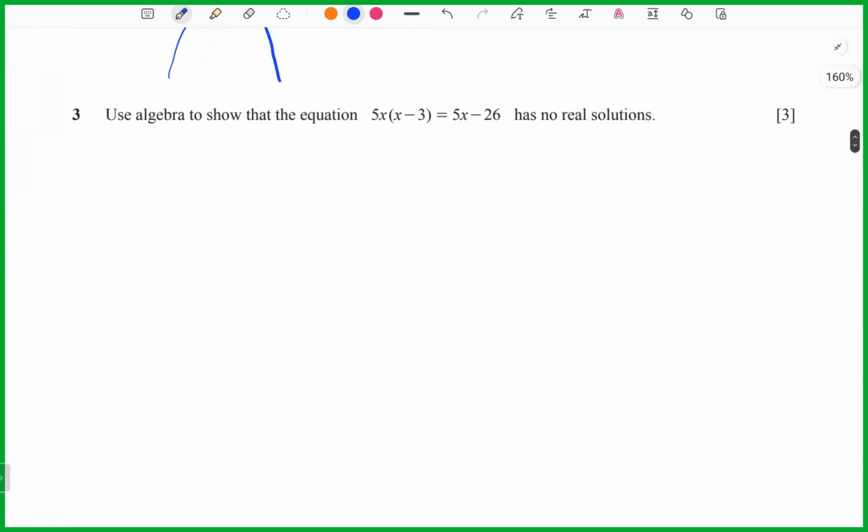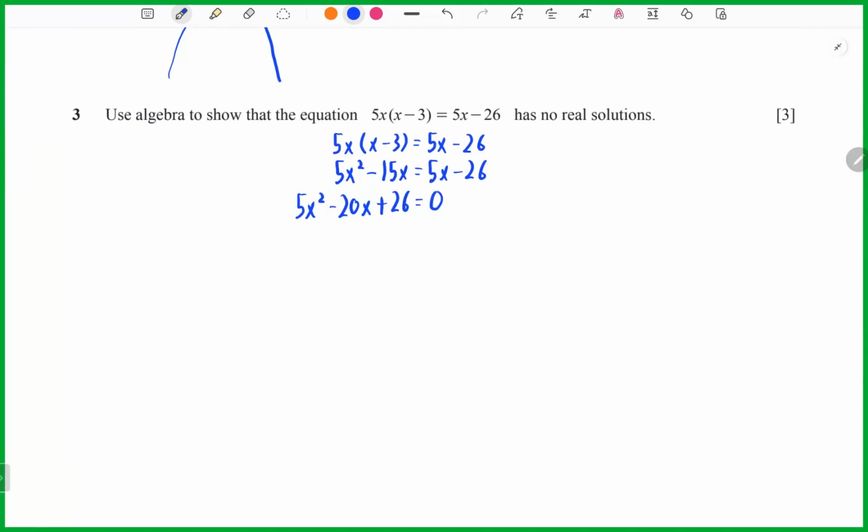Now look at question 3. Use algebra to show that the equation has no real roots. First, you need to do the expansion. So now you will get 5x squared minus 20x plus 26 equals 0. Now you can use b squared minus 4ac.